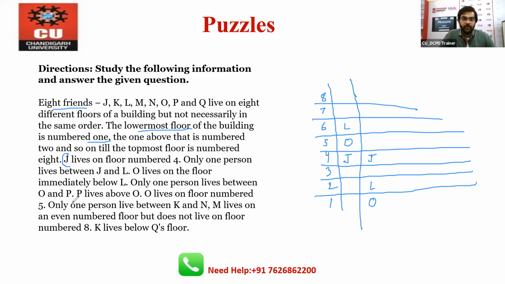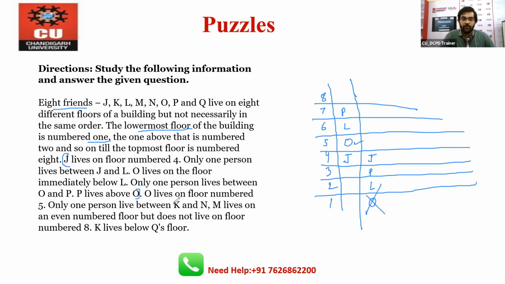Only one person lives between O and P. So definitely P will come here in this diagram, but in the other diagram you can say that P lives above O, so P will come here. Till here we have done. O lives on floor number 5, so this is the correct one, and this is the wrong one.